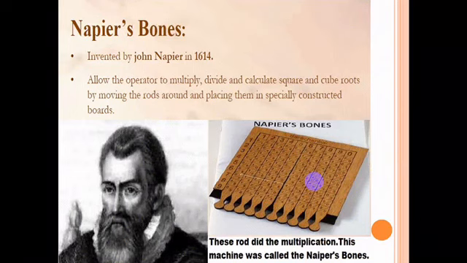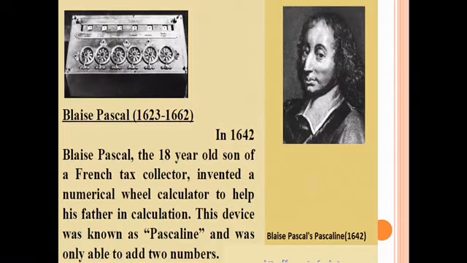Then later on, after Napier's bones, Blaise Pascal invented the Pascaline. So here you can see Blaise Pascal and his invention, the Pascaline. In 1642, Blaise Pascal, an 18-year-old son of a French tax collector, who was also a French mathematician, invented a machine that could add and subtract. His invention is used to add as well as to subtract numbers.